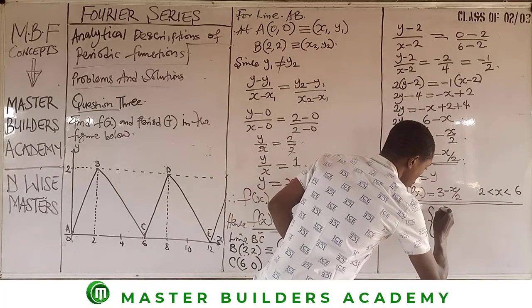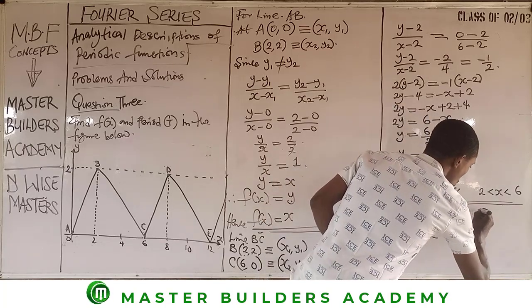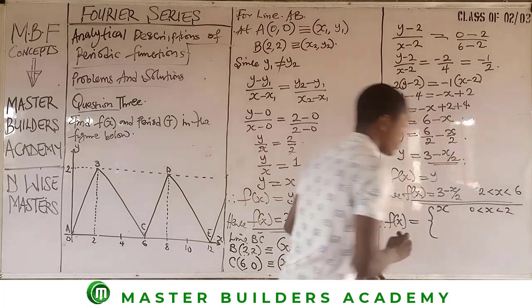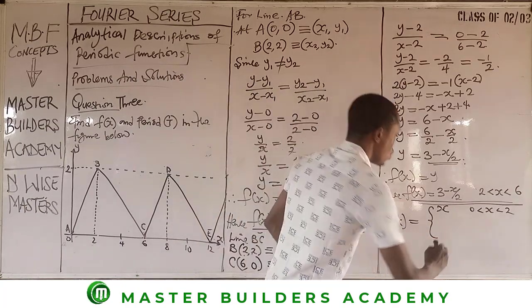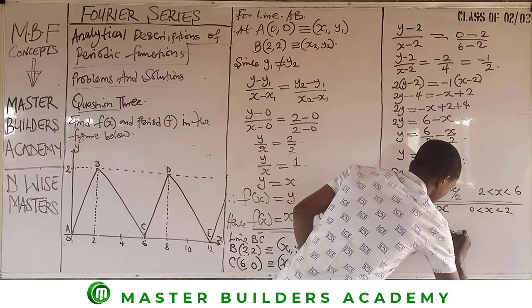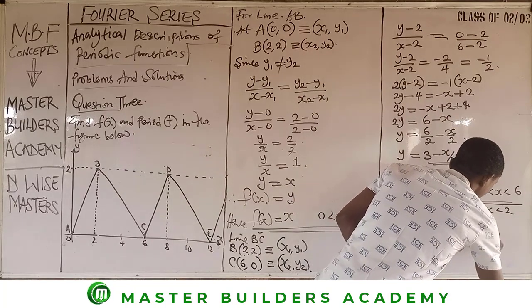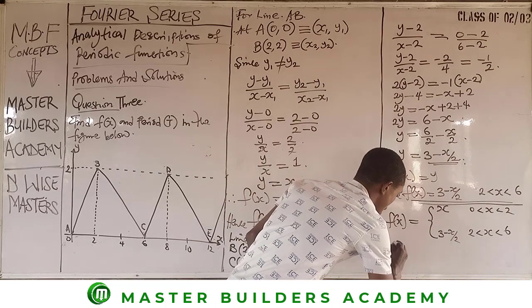So the first function is x, right? Within what range? Within 0 less than x less than 2. That's for this. Then the second function, we put it here, which is 3 minus x over 2. Within what range? Within 2 less than x less than 6. That's all. What then is our period?